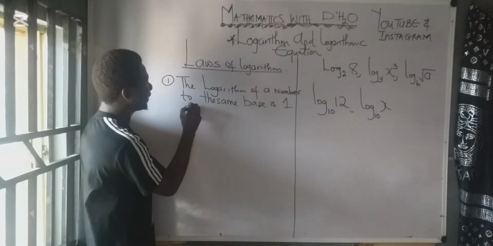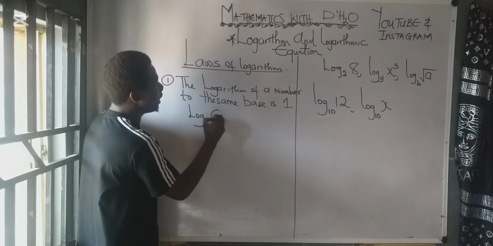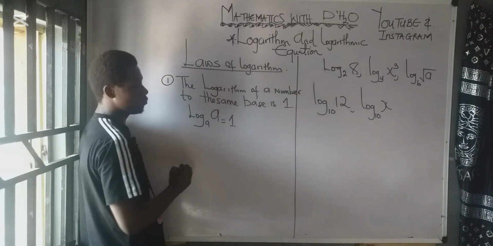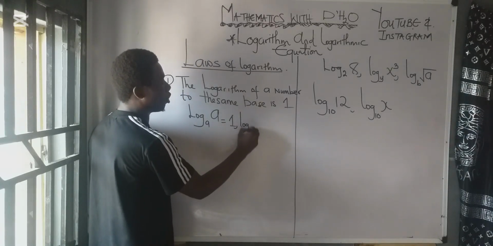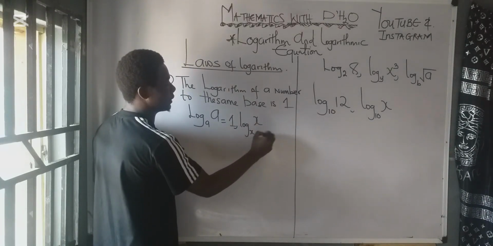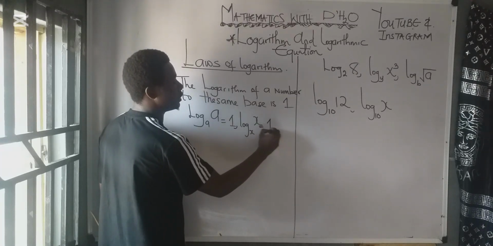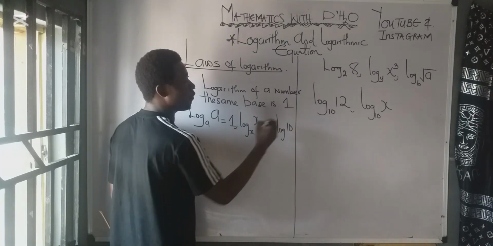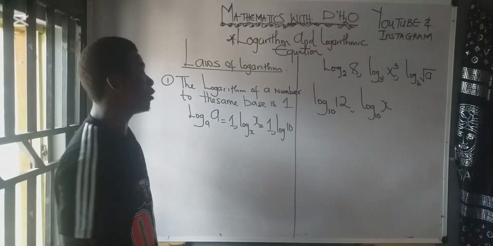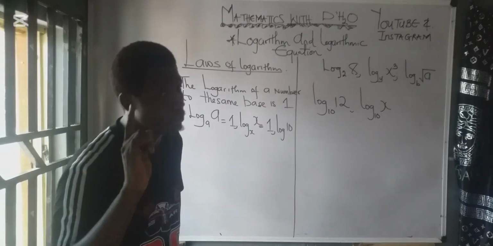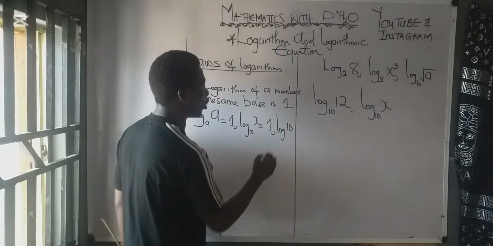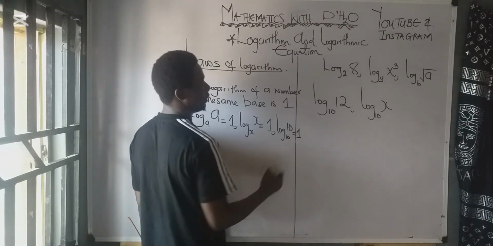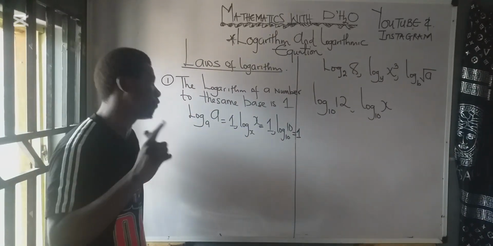That means if I have log a base a, the answer is equal to 1. If I have log x base x, the answer is equal to 1. If I write log 10 and do not put the base, you know the base is 10. So the logarithm of 10 to base 10 is equal to what? 1.